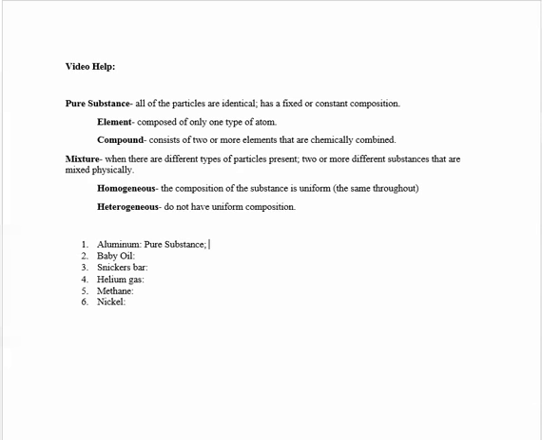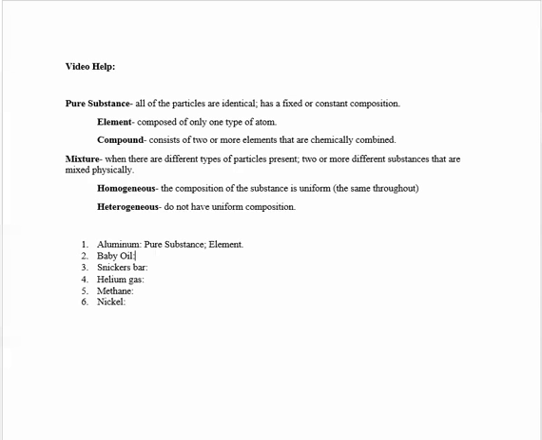And aluminum is a single atom with a very specific number of protons, which we'll look at later on in this year. Therefore, aluminum is an element. It's not 2 or more different elements that are chemically combined. It's just one single element.